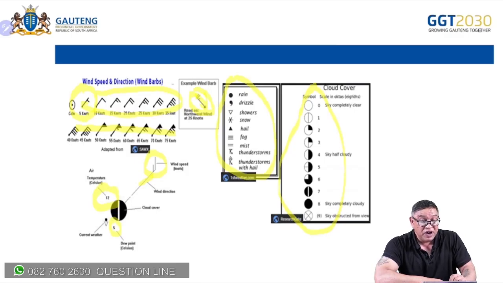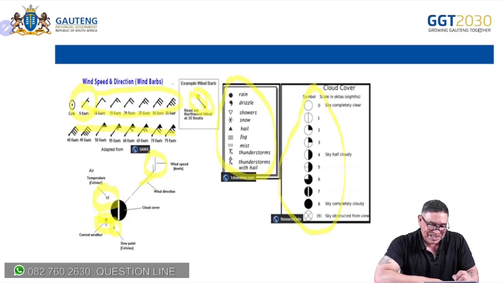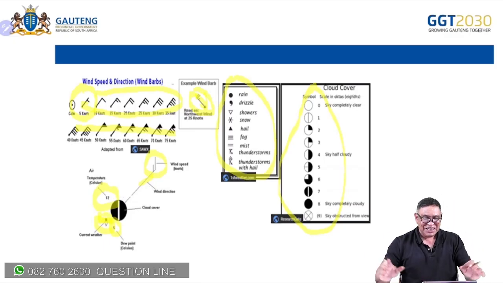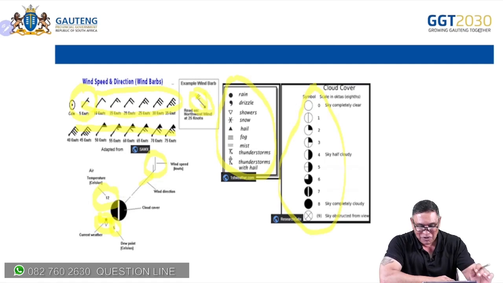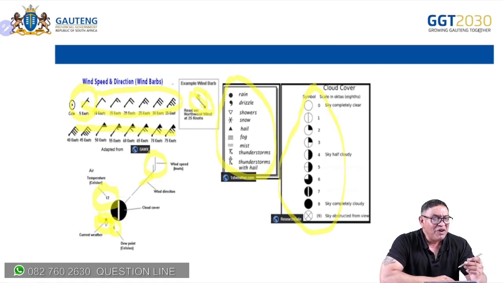And then we look further, and we see that there's some current weather or precipitation. The dot would represent rain with possible showers. So do you know, learners, if you know this off, maybe you can get a job as the newsman on the television. Because this is what they read. So maybe I'm training you for that also. All right, so we got an idea of the weather phenomenon.